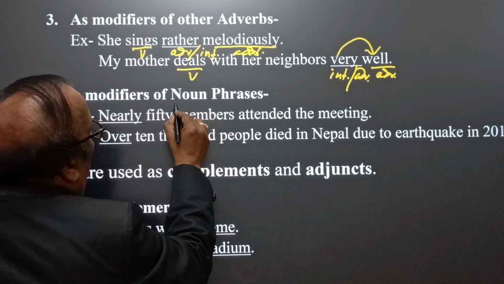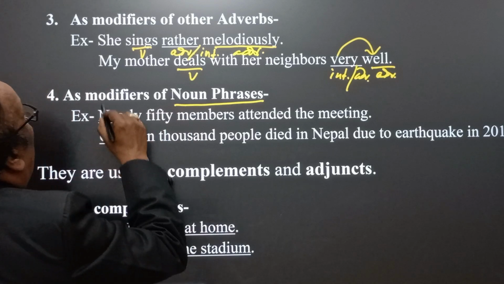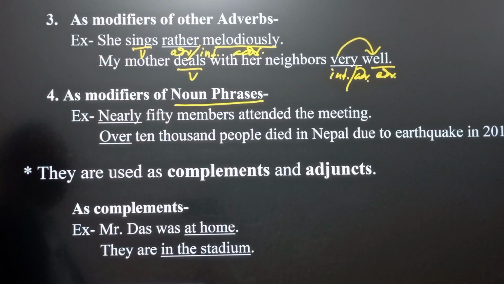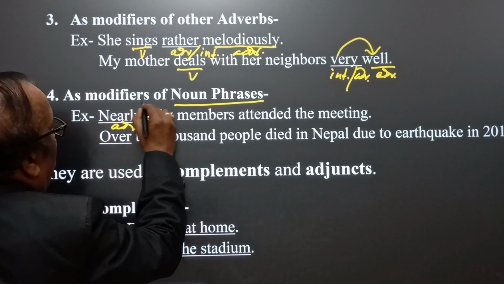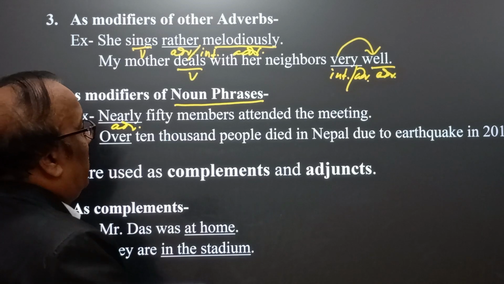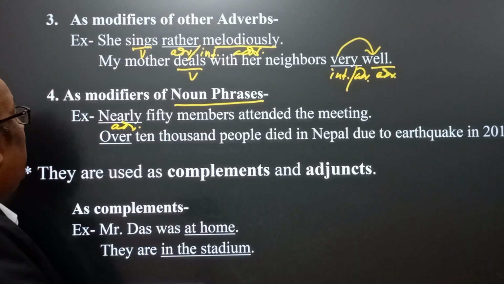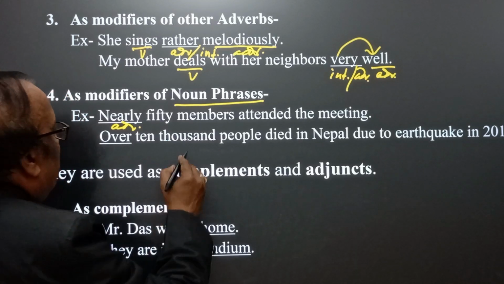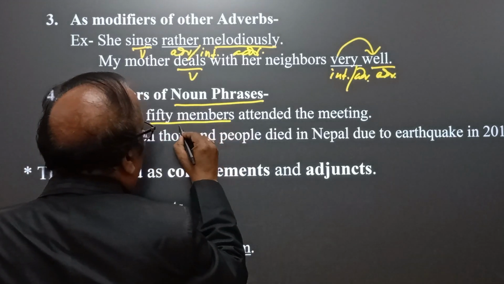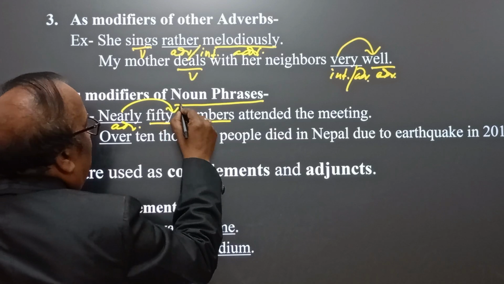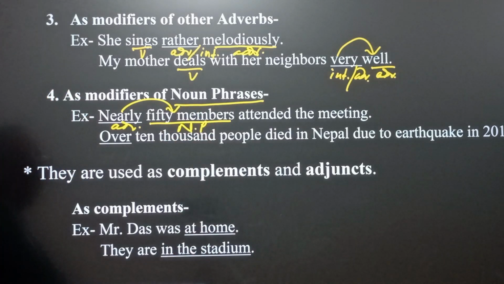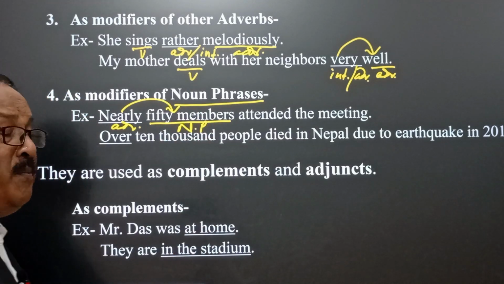modifier of noun phrase. It means adverb also modifies noun phrase. How? Nearly, adverb. Nearly 50 members attended the meeting. Nearly 50 members. Here 50 members is a noun phrase, and nearly qualifies 50 members. Nearly 50 members attended the meeting.